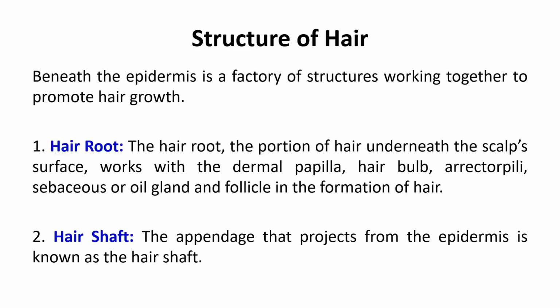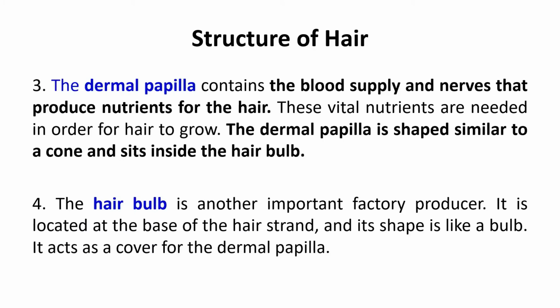Whereas the shaft is that part which is above the epidermis. So we can simply divide the hair into two parts: below the epidermis, above the epidermis. Below the epidermis is the root part, above the epidermis is the shaft part. The root is basically composed of the hair bulb along with the follicles and works in proportion with the dermal papillae, hair bulb, arrector pili, and the sebaceous glands. And shaft is the appendage part above the epidermis.